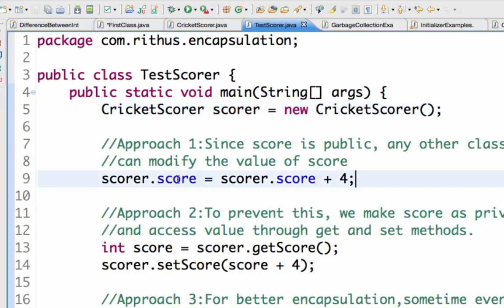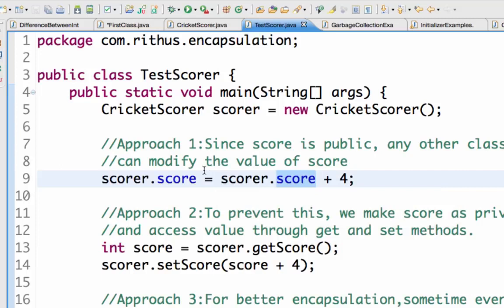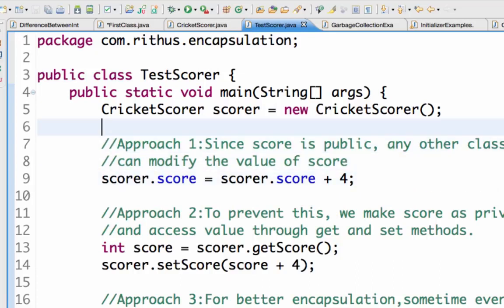And if you look at this, this is incrementing the score. Let's say a batsman hits a 4. So what it's doing is scorer.score is equal to scorer.score plus 4. This program, the test scorer, is actually accessing a variable called score from the scorer class and incrementing its value by 4. The variable called score is actually present in the scorer class, and I'm taking that value, incrementing it by 4 and setting it back to the scorer. This is not a good example of encapsulation.